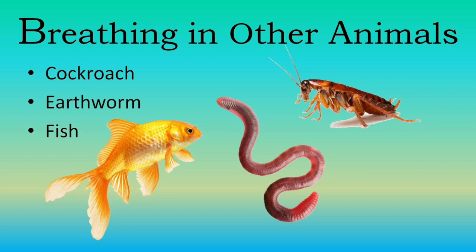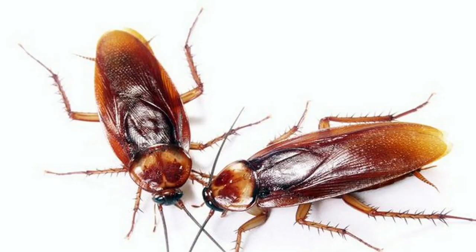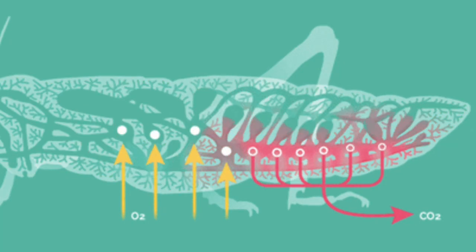Breathing in other animals. Number 1, cockroach. Cockroaches breathe through small openings in their body called spiracles. The spiracles are connected to air tubes called trachea. Oxygen-rich air enters through the spiracles and passes through the trachea to all cells in the body. Carbon dioxide from the cells passes to the trachea and out of the body through the spiracles.